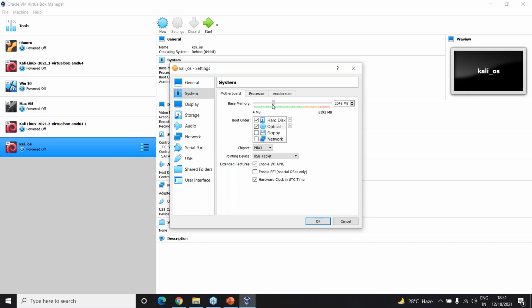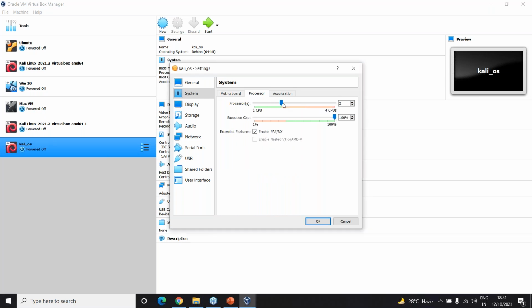In System, I will just increase the RAM to this thing which is there in the green part, around 5 GB out of 8. If you have 8 GB RAM totally, you can give around 4.9 or 5 GB. If you've got 16 GB RAM, you can give almost up to 10 GB of RAM for your virtual machine. And if you've got even more, you can give more than half.